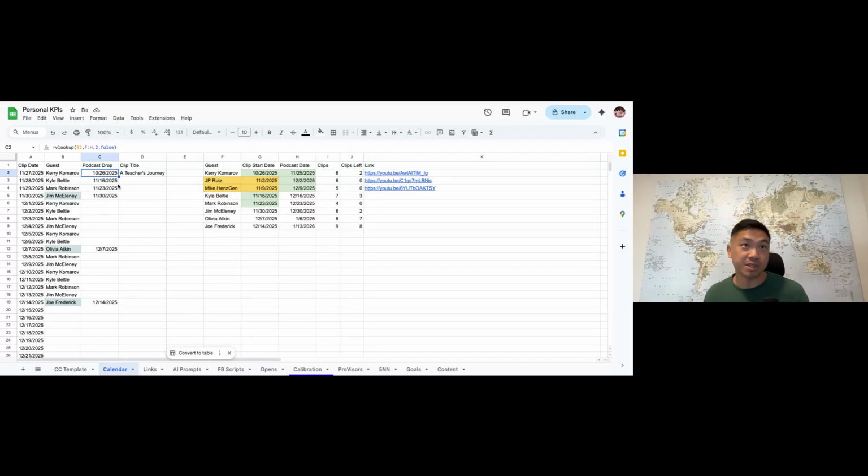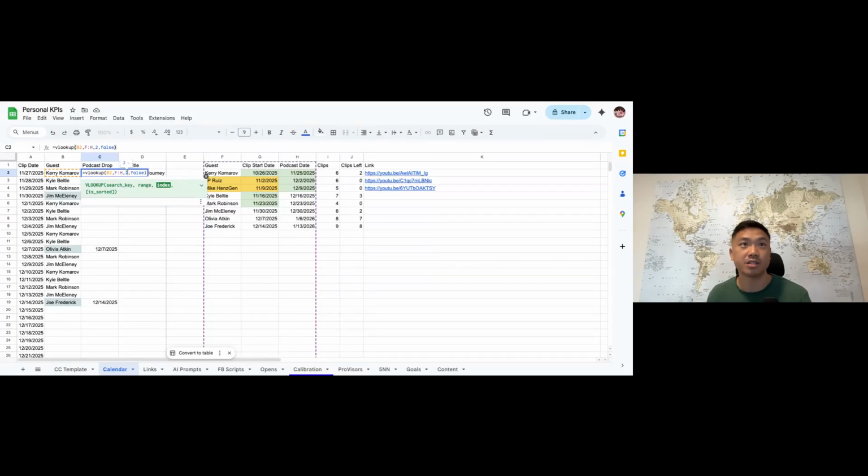And what VLOOKUP does is it just takes whatever cell I've selected, compares it to another table, and then takes one of these values and drops it in here. So here we have Carrie, which is B2, from this F through H table. And then I'm taking the second column, which is just this right here.